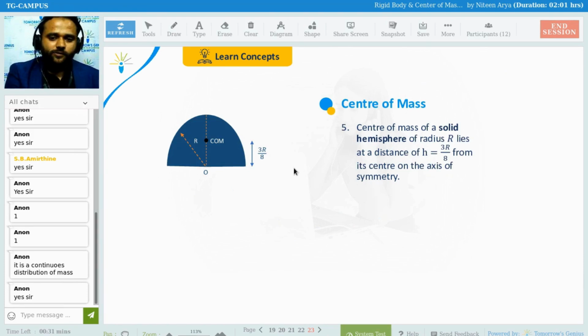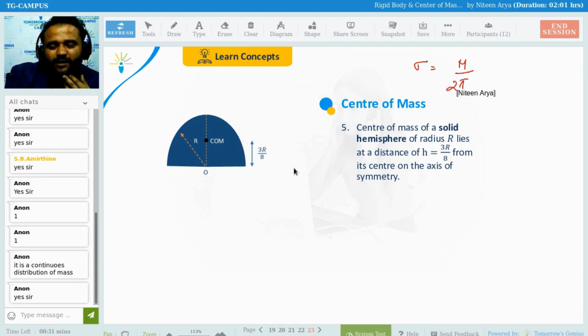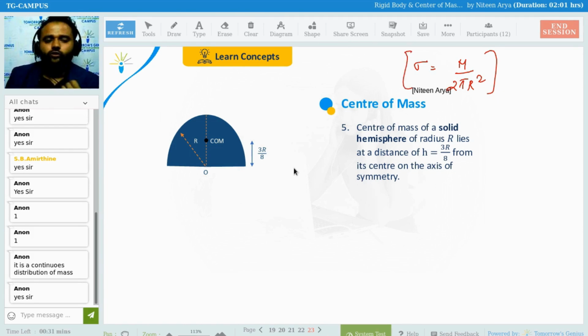For a solid hemisphere, it is again going to be 3r by 8, and the same thing you need to do here. Mass per unit volume, that is, for a hemisphere, a sphere has 4 pi r square and this has 2 pi r square. So we need to do this and automatically you can find the answer. Clear everyone?